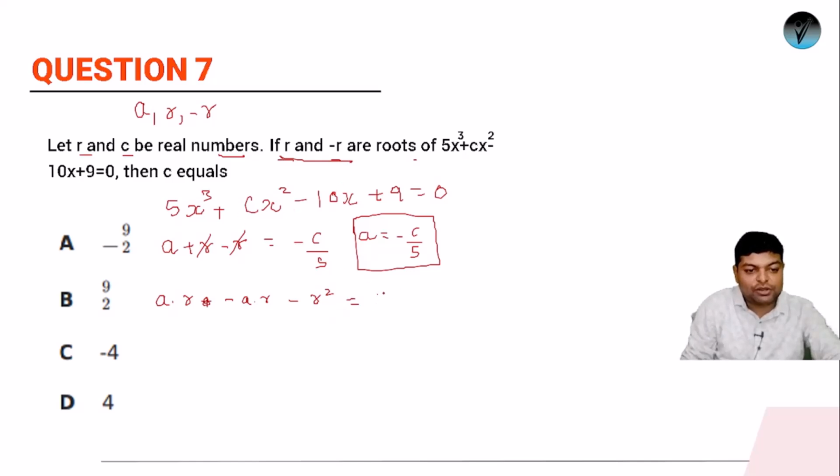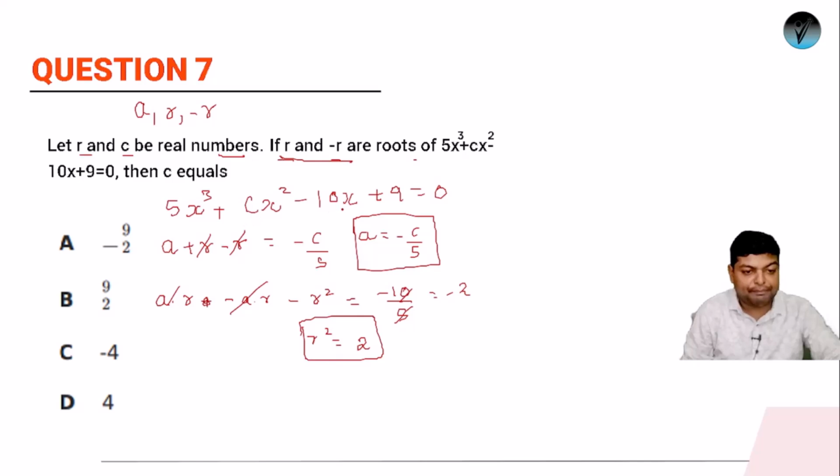Here the value of c is minus 10, so minus 10 by 5, which is minus 2. So this and this will get cancelled. So what value of r square will you be getting? The value of r square will be minus 2, sorry, plus 2. Taking minus c by a, r square will be 2.